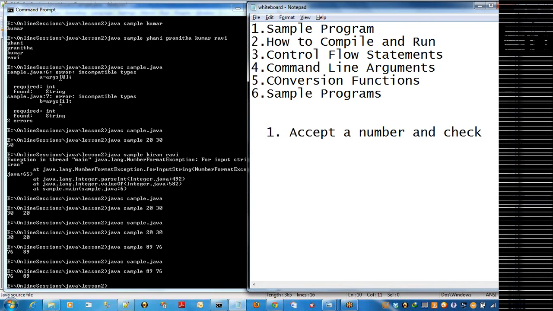Accept a number and check whether it is a perfect number or not. This is one program. Prime number or not. What is the perfect number?